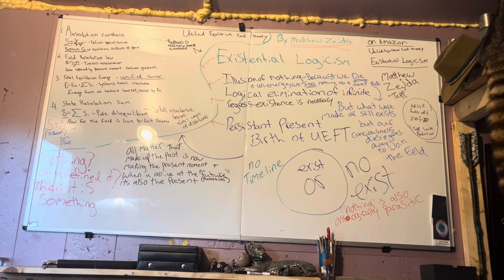Existential Logicism takes the opposite stance. The real illusion is the belief that past and future exist in addition to the present. In reality, the past has ceased to exist, and the future has not yet come into existence. They are not places we could travel to, or realms that are already there waiting for us. They are labels for states that once existed, or may exist someday. All that is real, all that truly exists, is what is happening right now in the present.